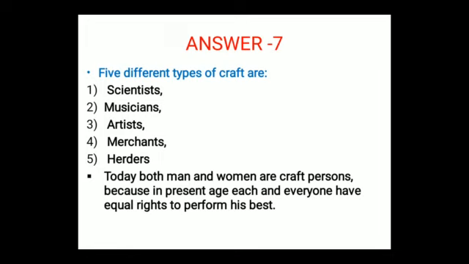So in today's time, there is no particular work that man will only do, and this particular work the woman will do. In today's time, each and every person has equal right to choose his profession and to perform his best. Yes, so this is the answer for question 7.